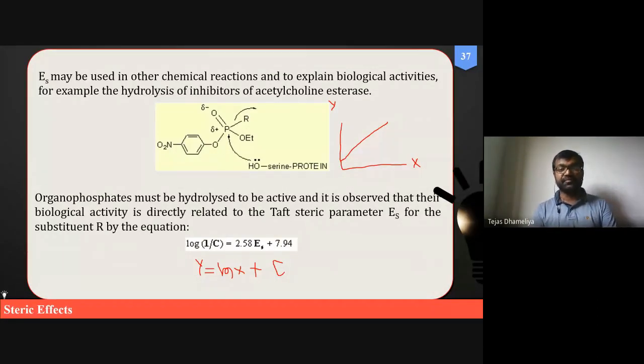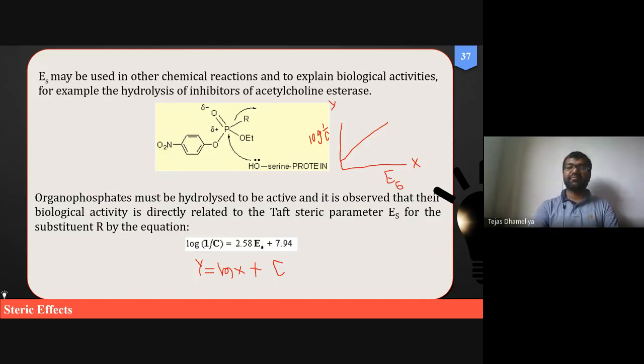So here you can compare this y with log 1 upon c. So our y-axis will be log of 1 upon c. X is generally our steric constant, that is Es. So whatever the values of Es, we will be putting here.